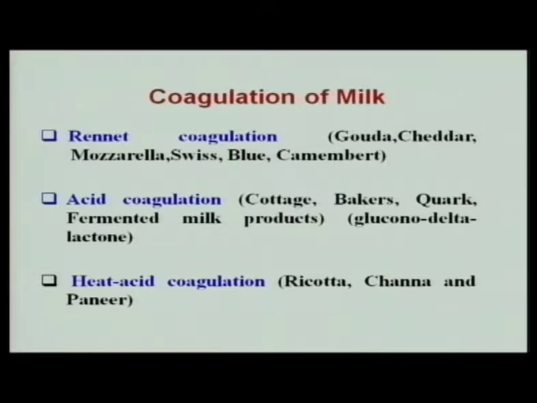Whereas acid coagulation is used for the soft or fresh varieties of cheeses, mainly cottage cheese, cream cheese or quark, and heat and acid are used in the case of ricotta, channa and paneer. Channa and paneer really do not qualify in the typical classification of cheese.